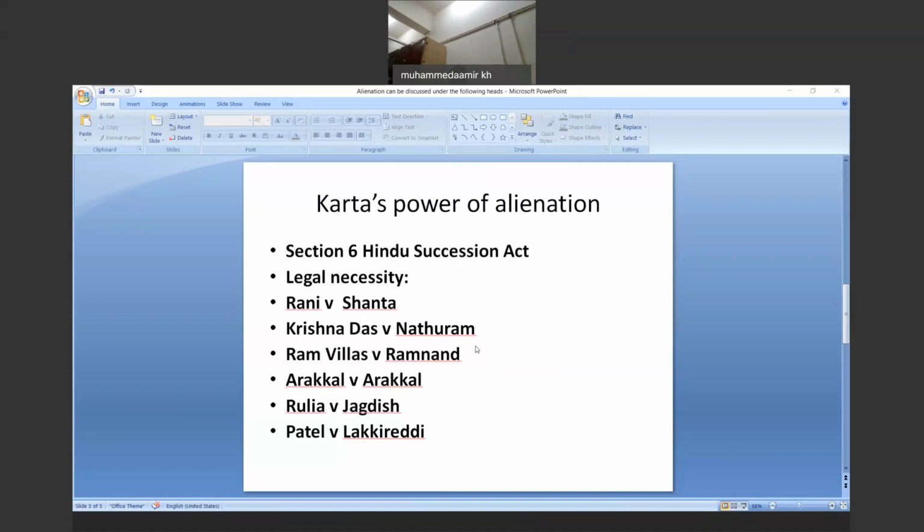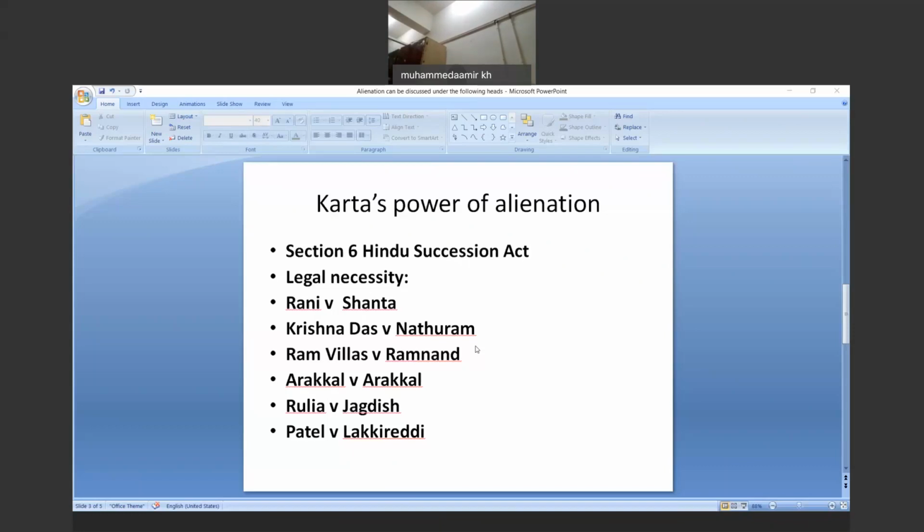Okay, it is now established that the necessity is very crucial to establish. Further, the necessity has to be established if the Karta is trying to alienate the property. Also, the necessity is not to be understood in the sense of what is absolutely indispensable.